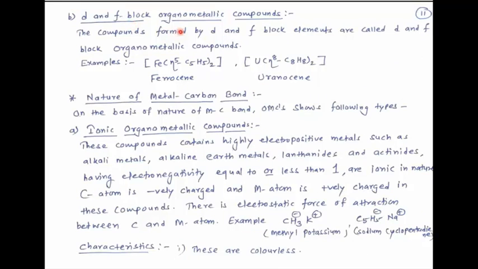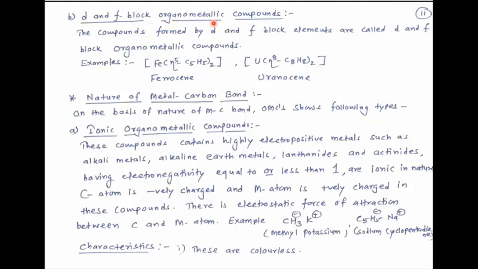D and F block organometallic compounds. The compounds formed by D and F block elements are called D and F block organometallic compounds. Examples, ferrocene. We have discussed ferrocene. This ferrocene is from this type.